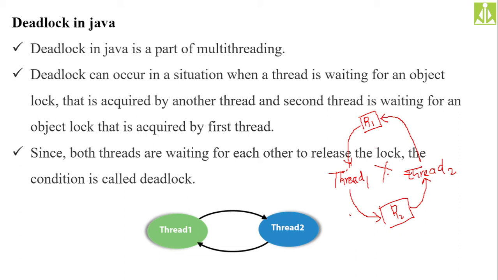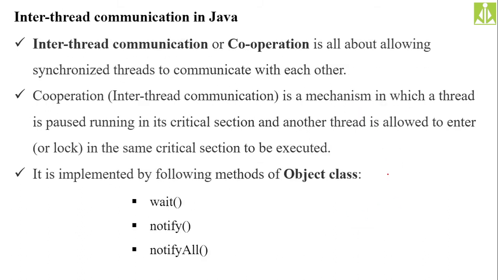If they don't communicate and both just sit in the bank, are they going to open their account? Not possible, isn't it? This kind of thing is a deadlock situation, and definitely threads need to communicate in order to avoid this type of deadlock condition, and that communication we are going to achieve with the inter-thread communication or cooperation concept.